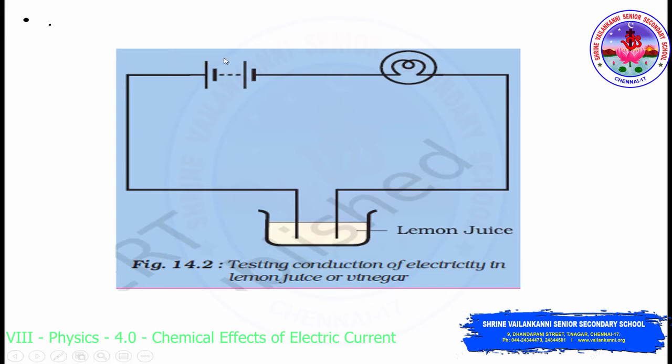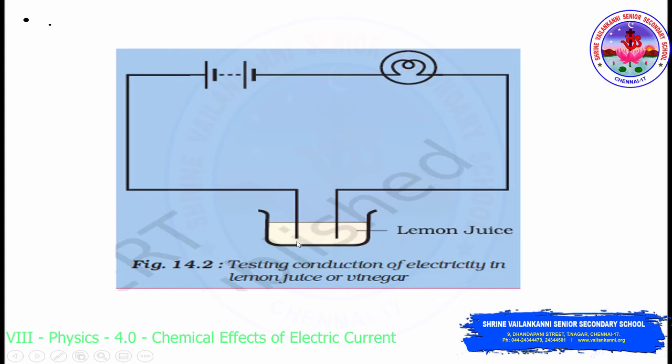This is the battery. So from one end of the battery, that is from the positive terminal, the wire has been dipped into the solution. And from the negative terminal, they have connected one end of the wire to the bulb. And from the bulb, again, the wire has been dipped into the solution. That is the lemon juice, right? So this circuit diagram explains testing conduction of electricity in lemon juice or vinegar.